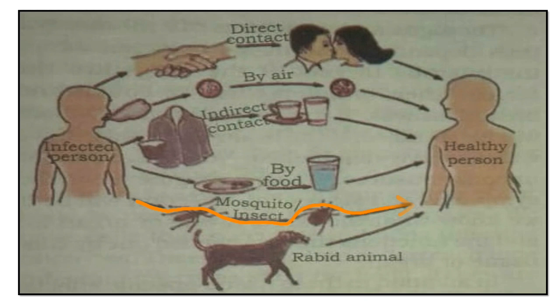Malaria is caused by a protozoan, which is carried by the female Anopheles mosquito. When the mosquito bites a person suffering from malaria, the protozoa are sucked up with the blood, and when the mosquito bites a healthy person, the protozoa are injected into the person's blood, causing malaria.